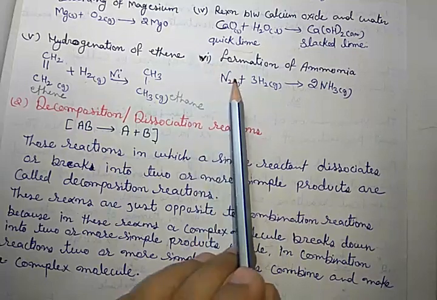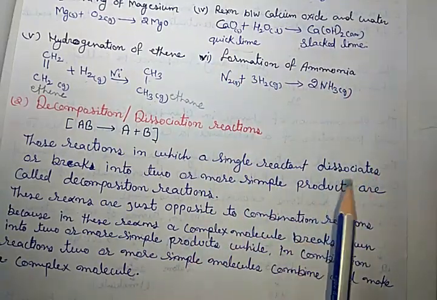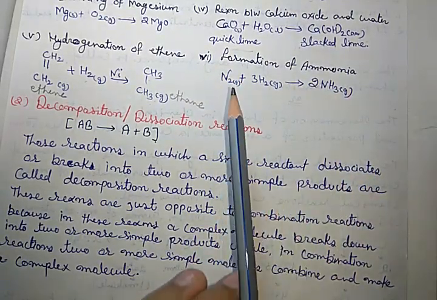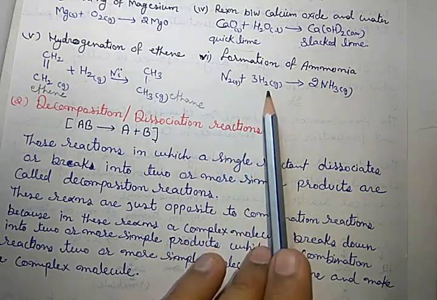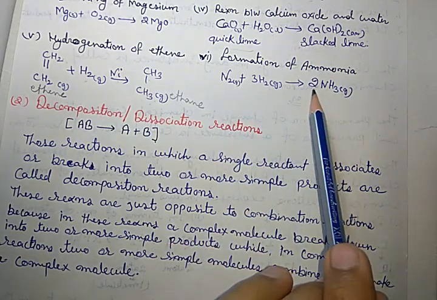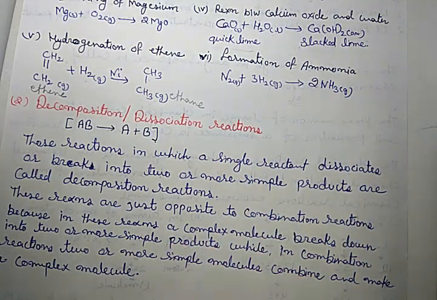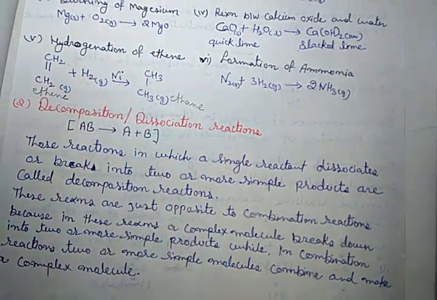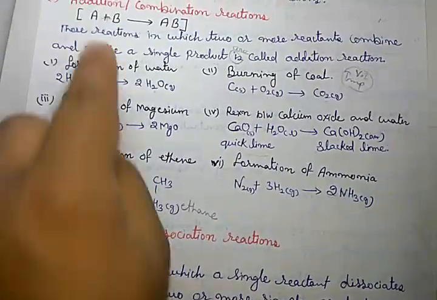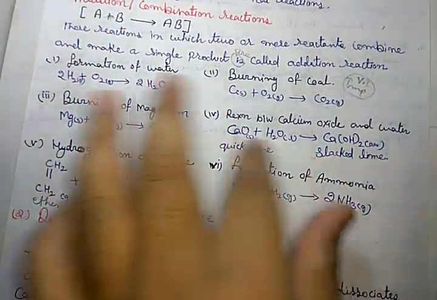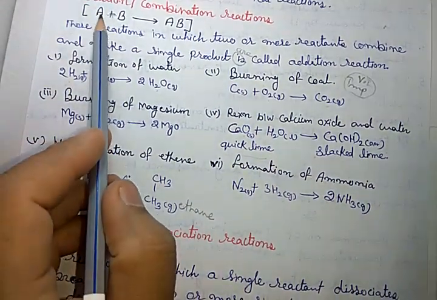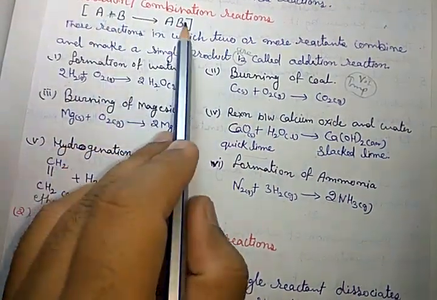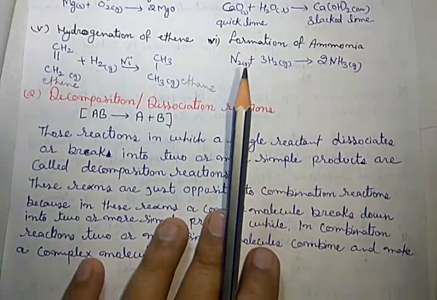Clear? Formation of ammonia. Here nitrogen gas combines with hydrogen gas and makes NH3. That is ammonia. Clear? So in all of these, A combined with B, that is both reactants, any one of them, you can consider that both reactants combine and make a single product.